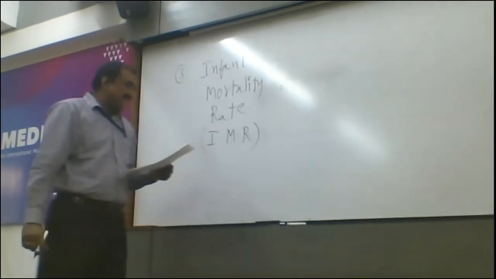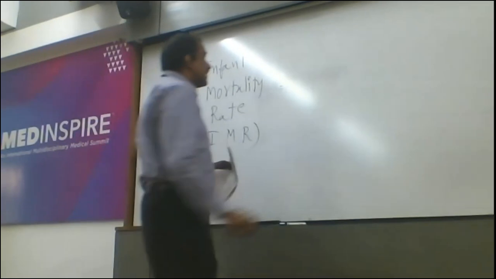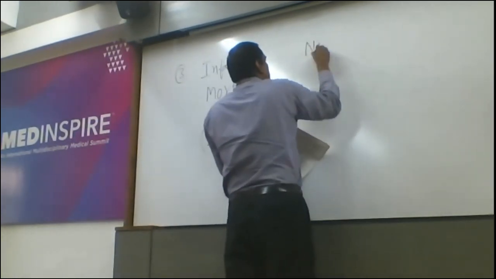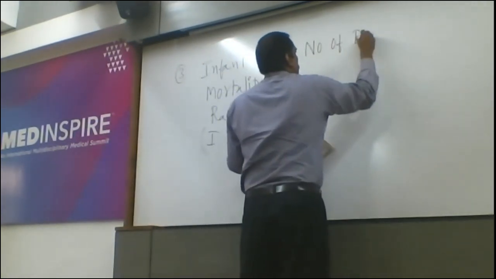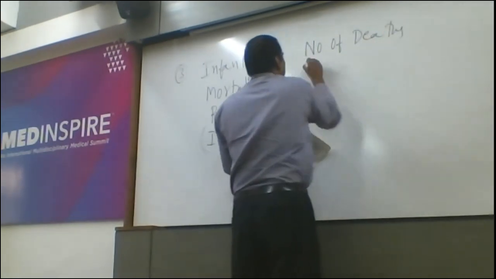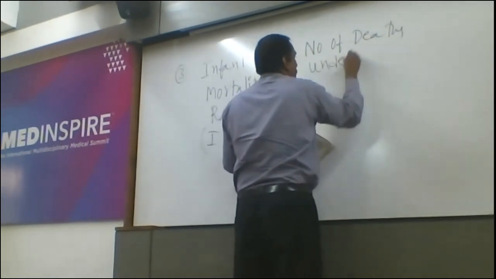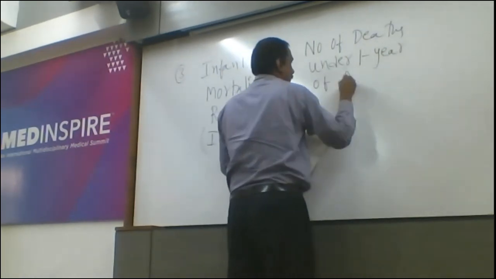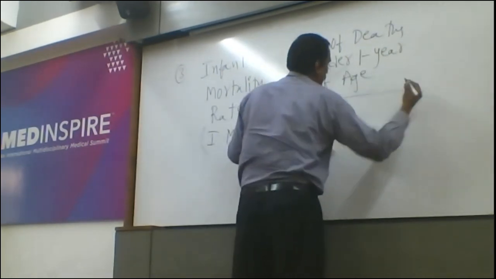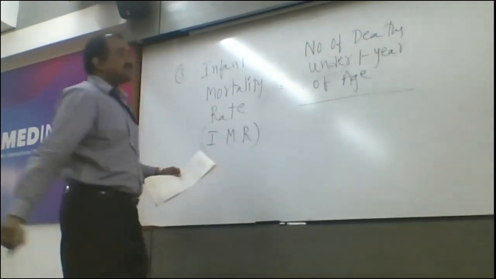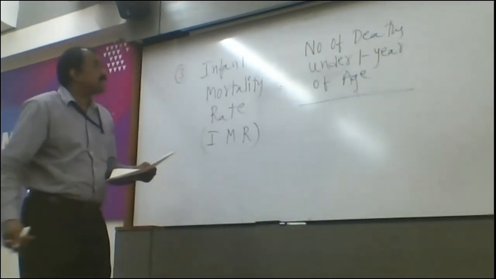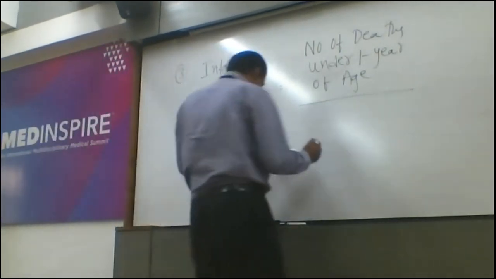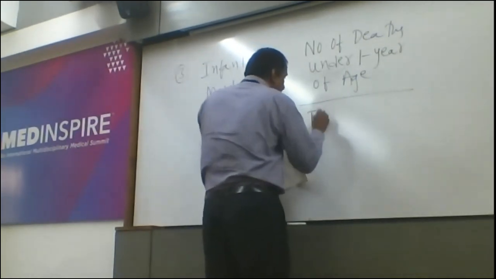How to find out the IMR: number of deaths under 1 year of age divided by total number of live births.